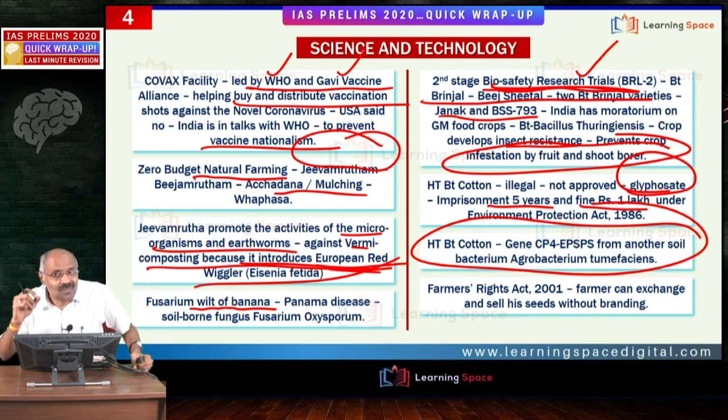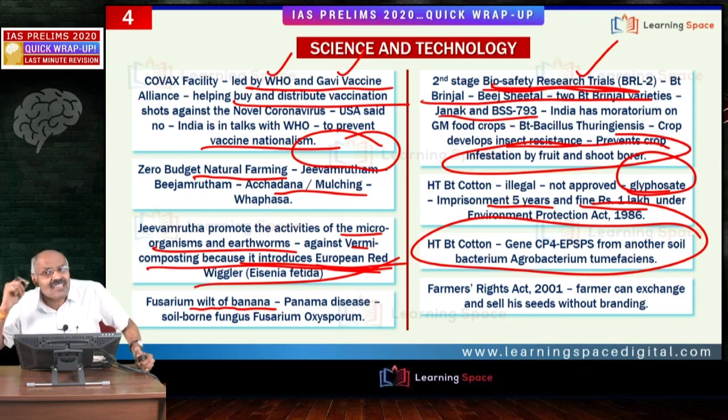Scientists say because of this, pink bollworm is affecting the BT cotton crop, right? Because of the long duration, it is not able to give resistance against the pink bollworm. Another important aspect, please do not forget, is the yield per hectare. In fact, with the introduction of BT cotton, yields per hectare rose substantially in the initial stages and subsequently have almost stagnated. That is the real cause of worry.